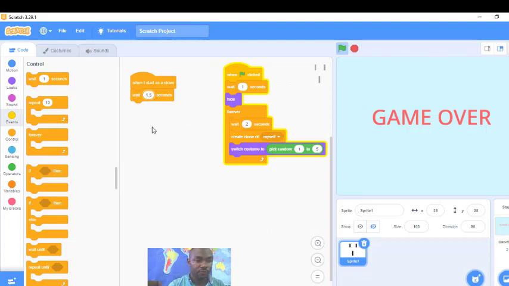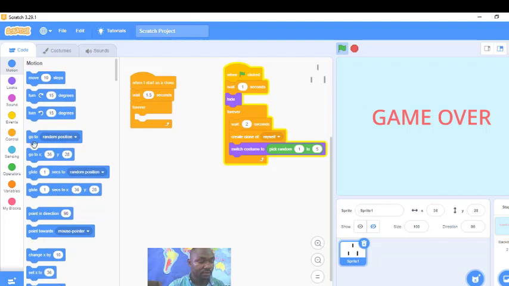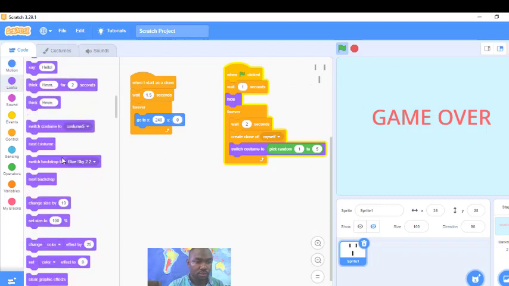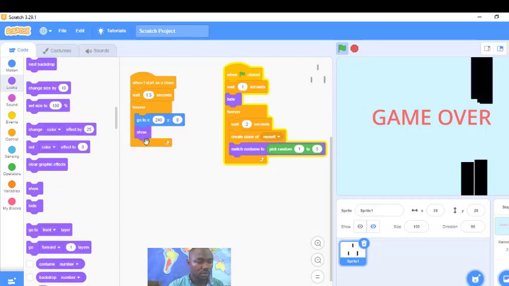Okay, forever, go to forever, something will repeat forever. Go to motion, go to X and Y, so go to X. X is going to go to X 240, then my Y will be 0, so Y maintains the position where it is. Then it will show, so it will show at this time. Now it will show what was hidden. You see it, what we're holding will show.